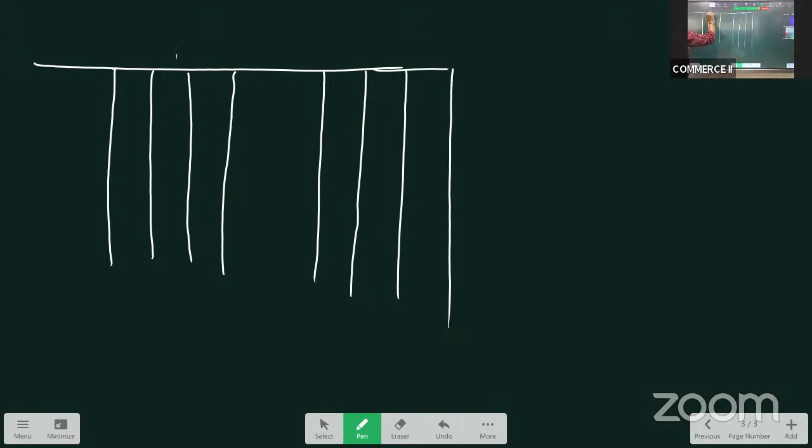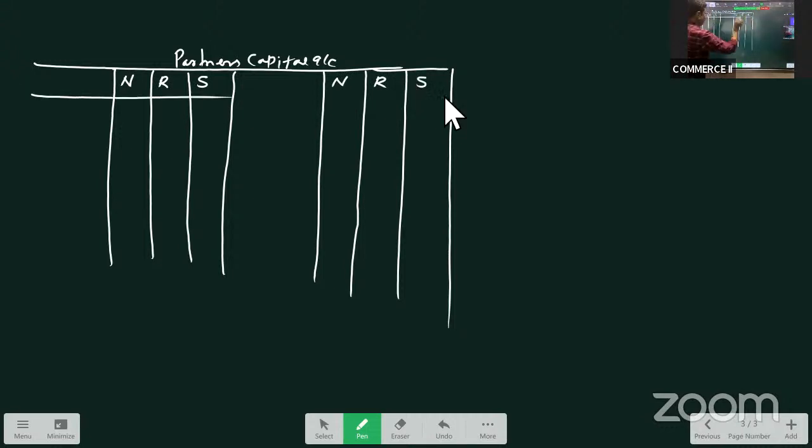This is a combined capital account. Partners capital account of Naresh, Ramesh and Suresh. N for Naresh, R for Ramesh, S for Suresh. Suresh is the new partner.